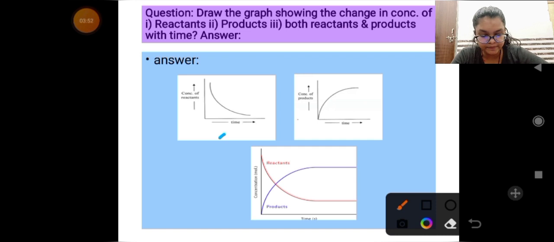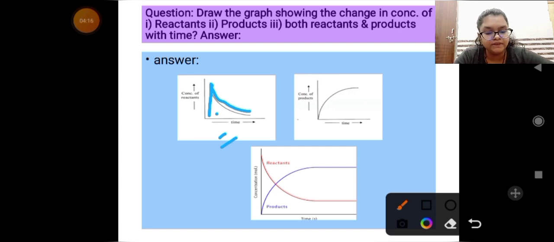This graph represents the concentration of a reactant with time. Initially our reactant concentration is high, but with the passage of time, our reactant molecules go on decreasing. We always represent it in the form of a curve and not in the form of a straight line.